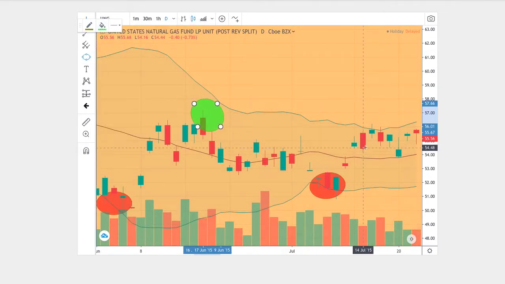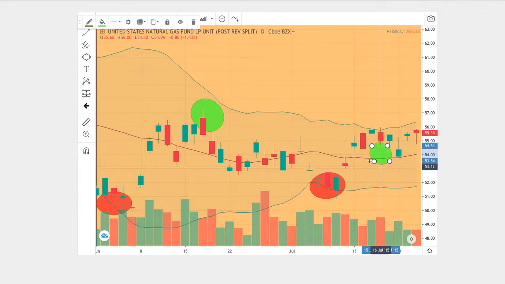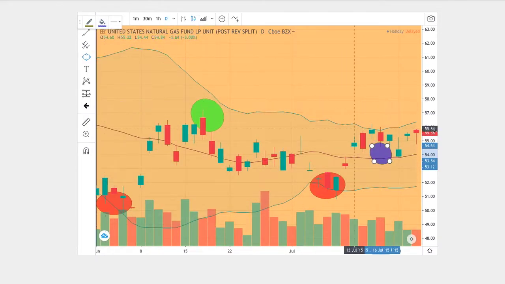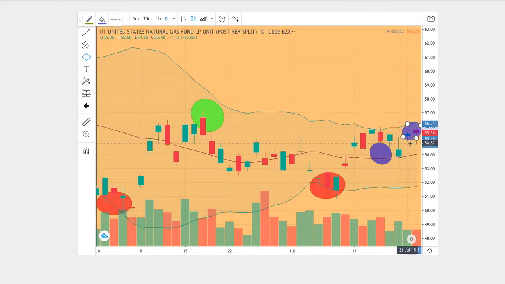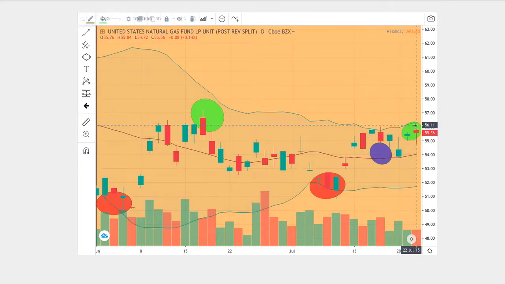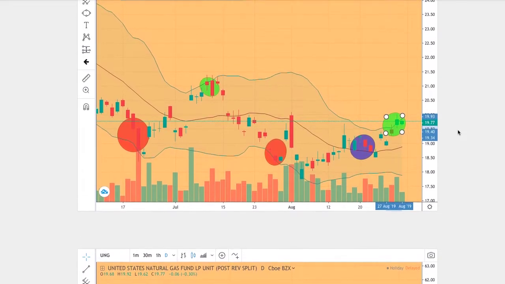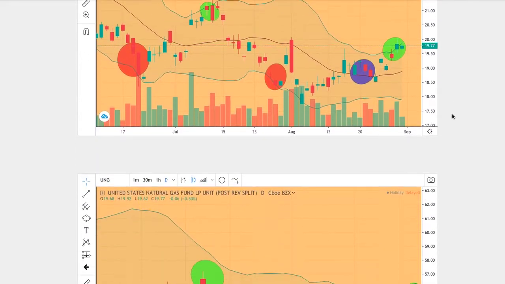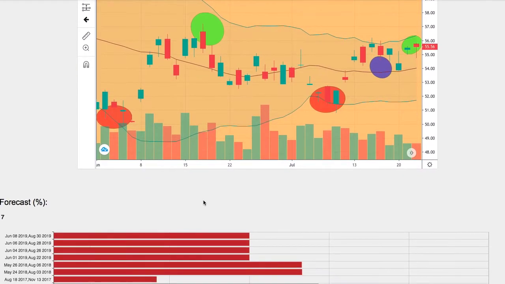Next, we see it revert to the mean, and then we start to see patterns shape up towards the end as well. So we see a good attempt to touch the upper Bollinger Band. What we have is 1, 2, 3, 4, 5 points. We also see 1, 2, 3, 4, 5 points as well. So there's reason to believe that the trends and patterns are the same.